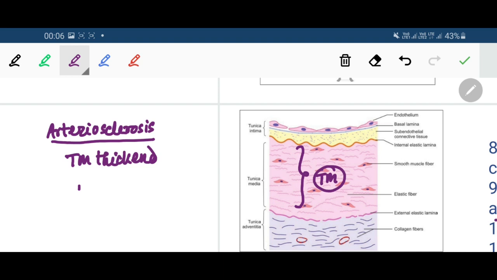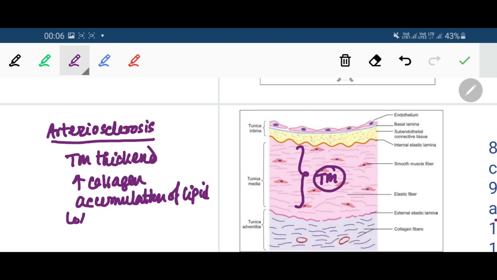There is an increase in collagen fibers in tunica media, accumulation of lipid, and loss of elastic fibers from the tunica media.